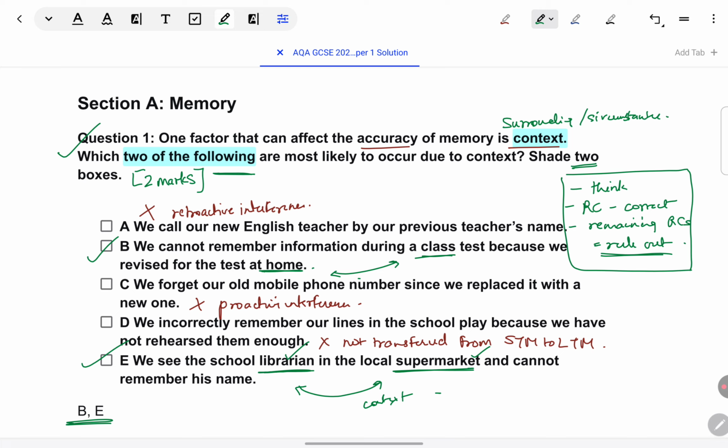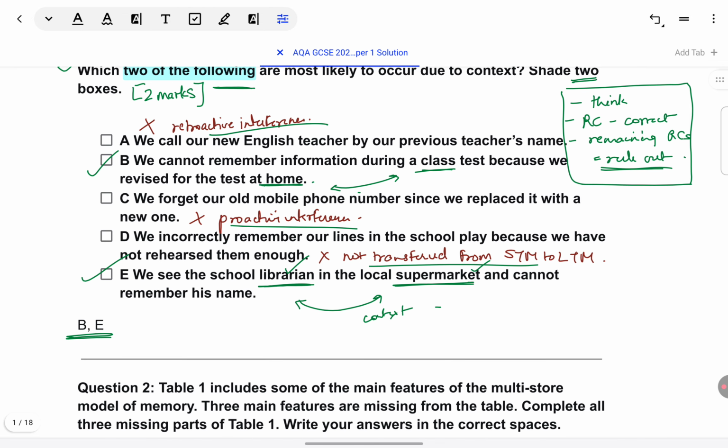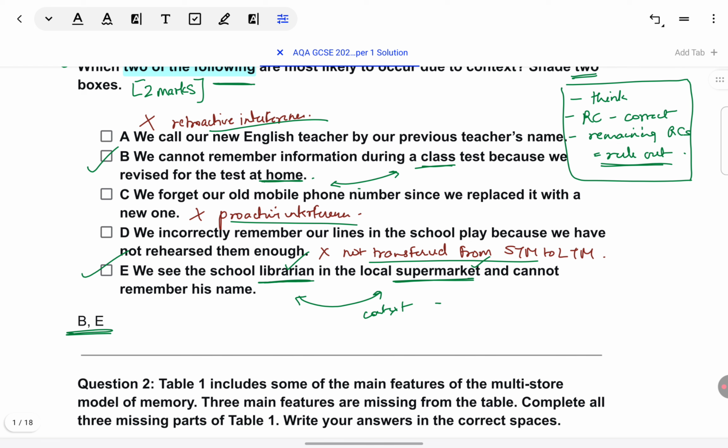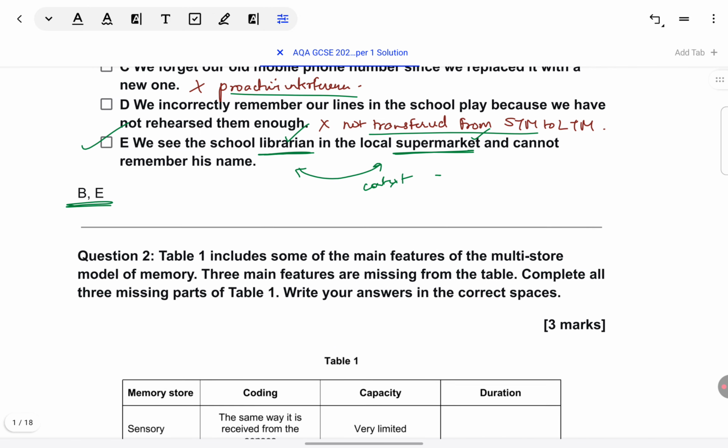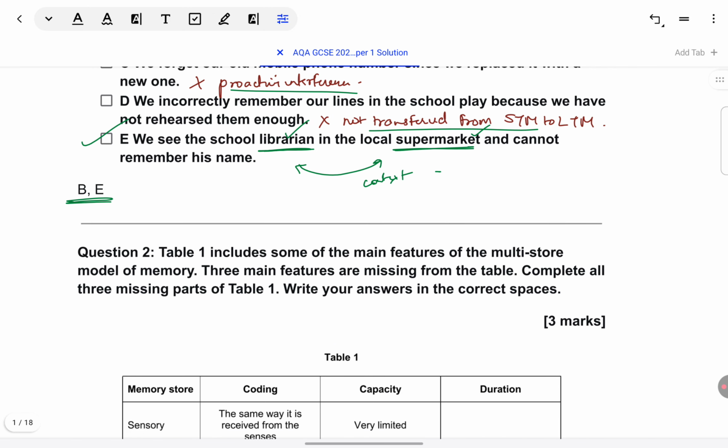Like in this case, we were able to refresh our knowledge of retroactive interference, proactive, and also transference from STM to LTM. This helps us to strengthen our psychological core. In the paper, we have roughly 1 mark per minute. So, this answer, as such, you should be able to complete in 2 minutes at most. I am speaking out and explaining to you, so it's taking a lot of time. But when you do it, you will easily be able to cover it in 2 minutes, even if you use the full strategy which I have given.